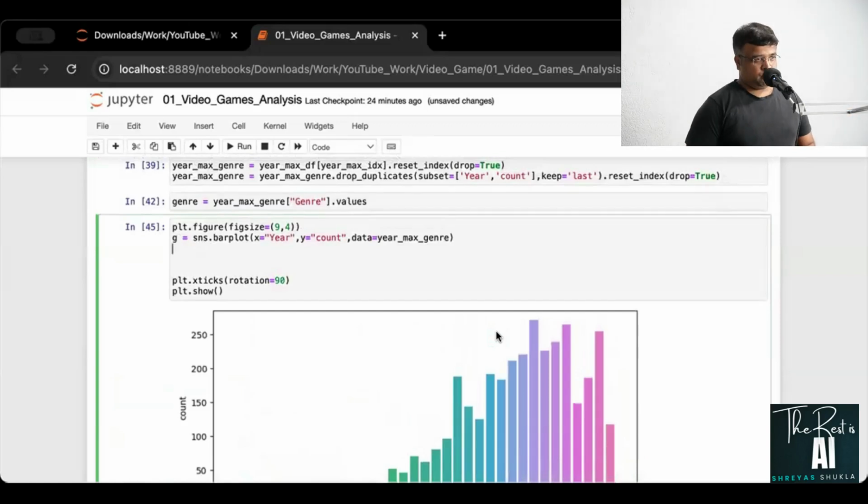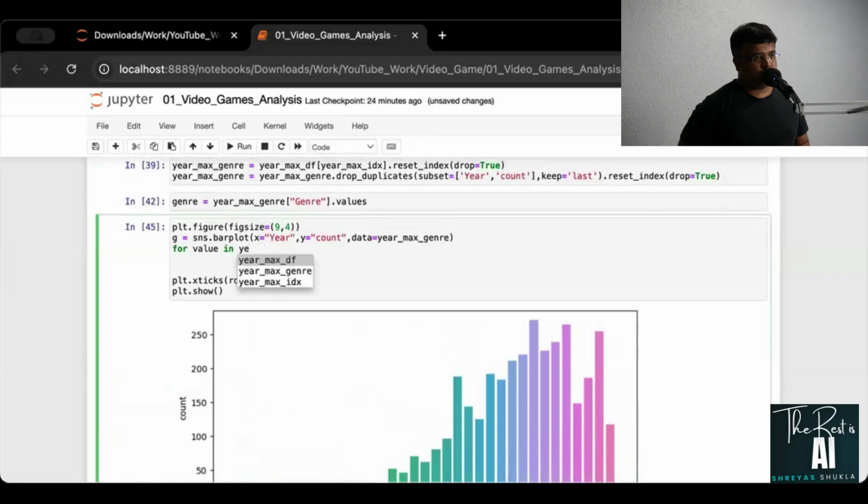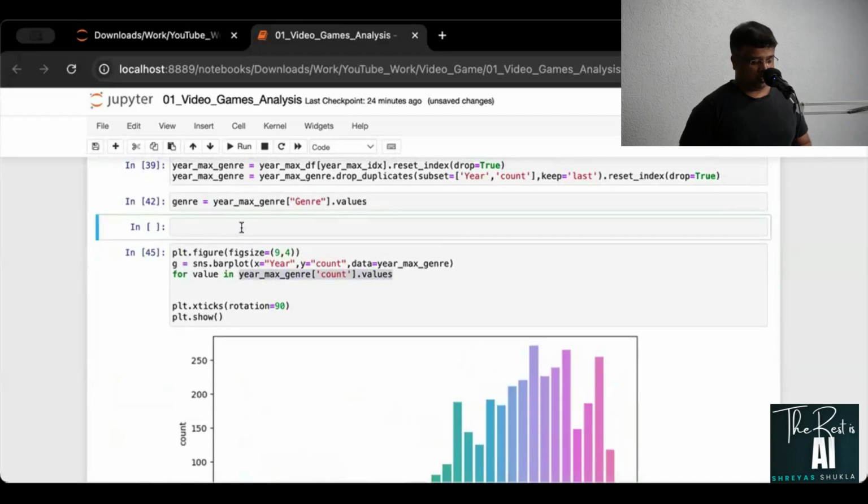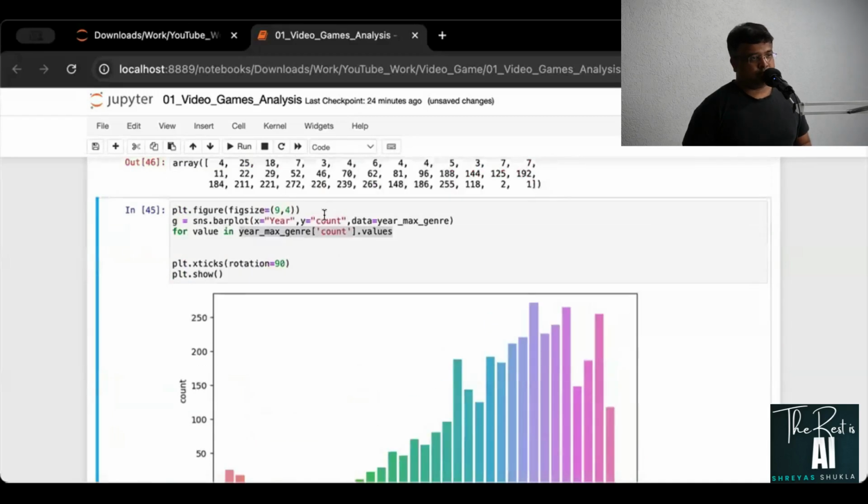So I'll say for value in year max genre and count dot values. So what this entire thing is doing is giving me an array of this, right?